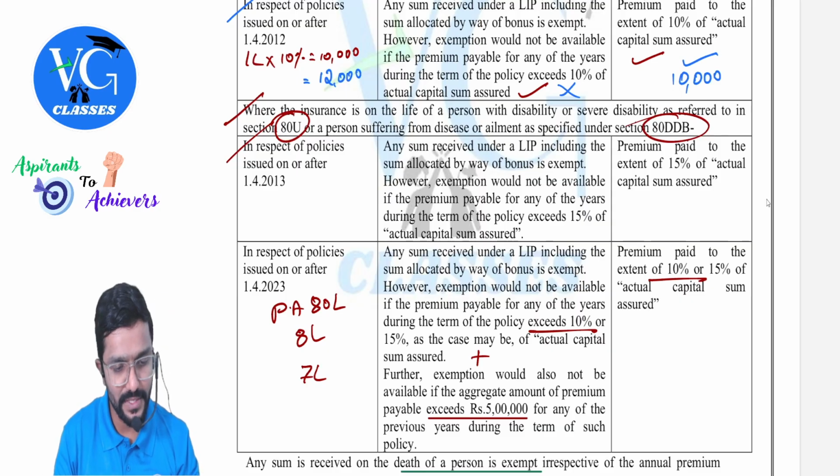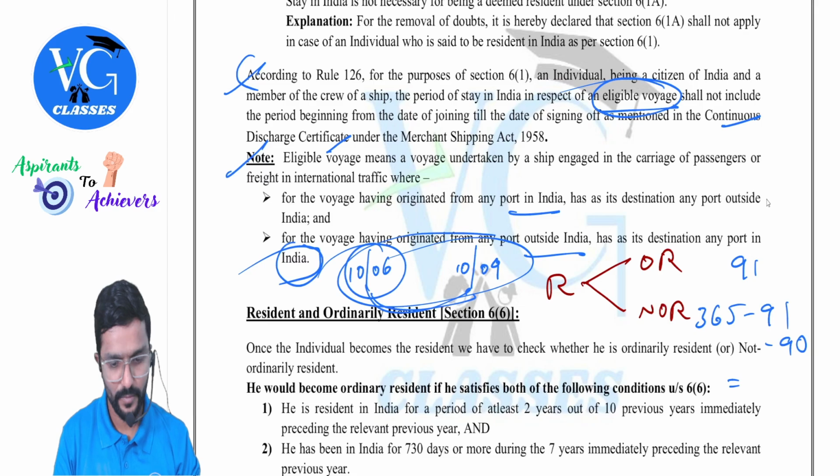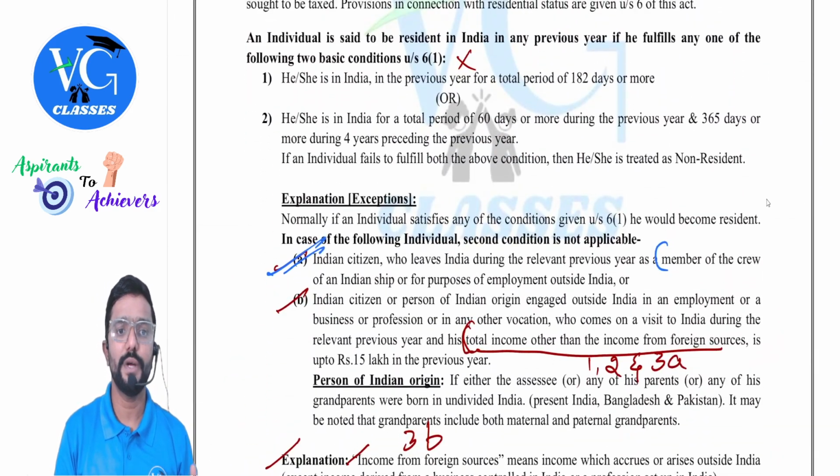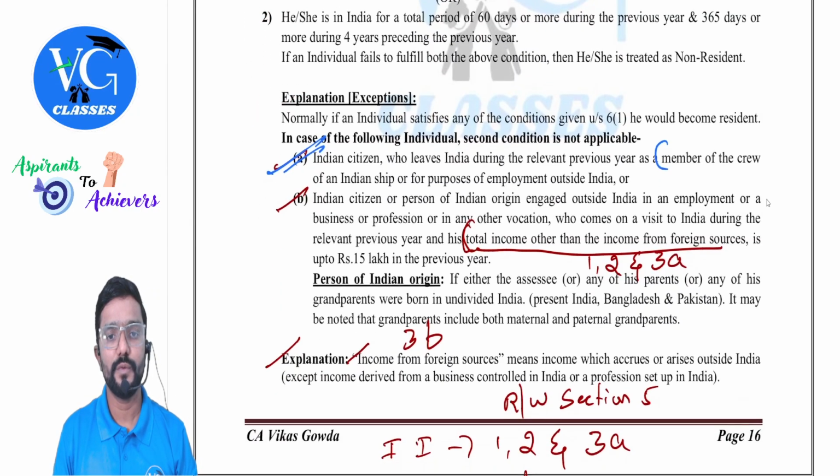Let me just show it, 1 second. Yes, you can see there are two conditions under section 6.1, guys. But as per explanation, so where is it covered?